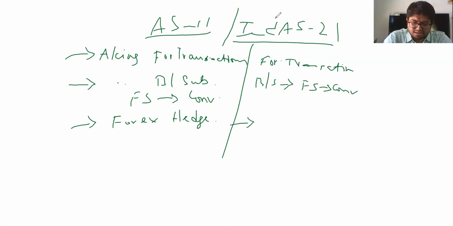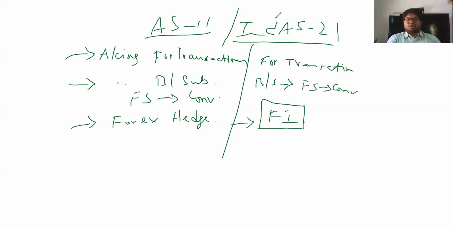And then with respect to foreign currency forward contracts, it draws its accounting from the financial instrument standards, which talk about forward contracts and accounting. The same is brought into this standard also. Now that means accounting wise, there is no big difference between AS 11 and Ind AS 21.